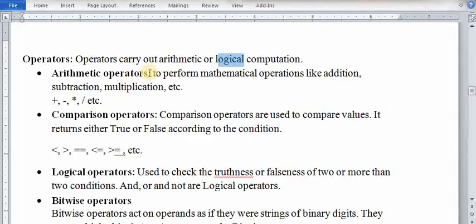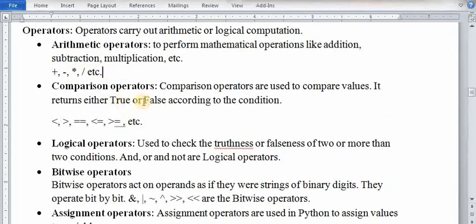So there are different types of operators. Arithmetic operators perform arithmetical calculations like plus, minus, multiply, divide, etc. Comparison operators are used to compare values. If you want to compare two values, whether one is greater than, less than, or equal to the other, for this we need comparison operators.